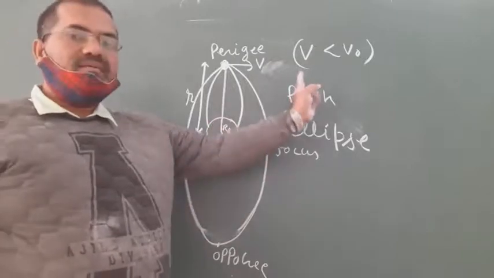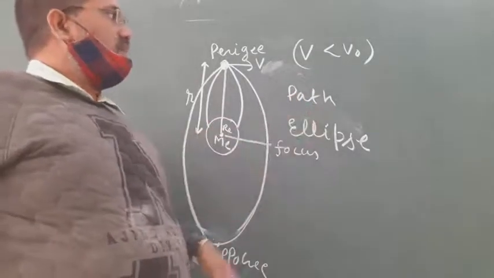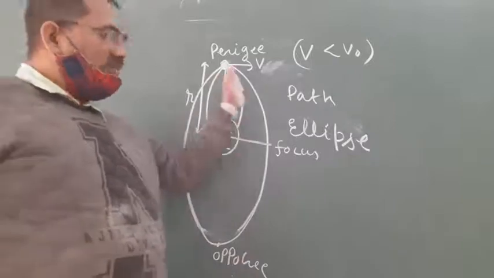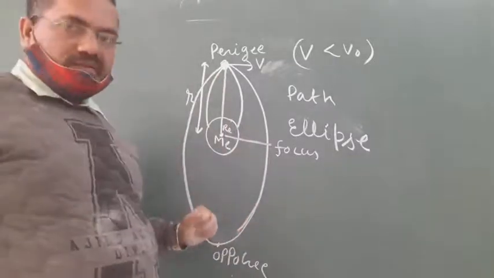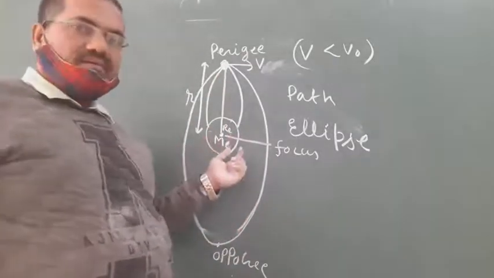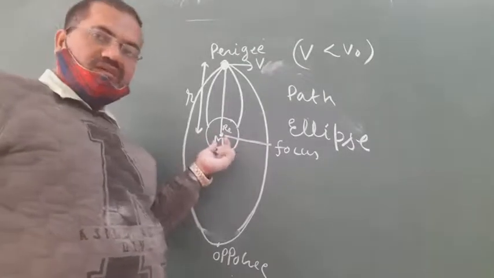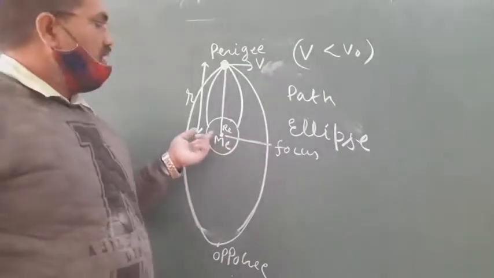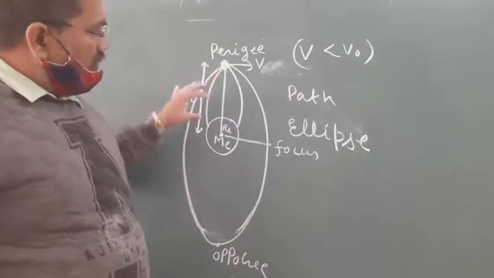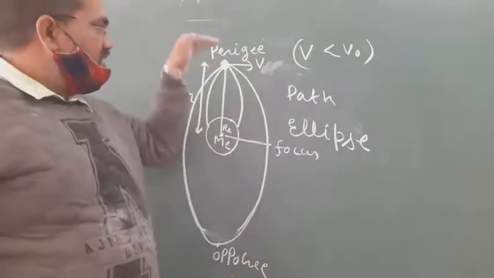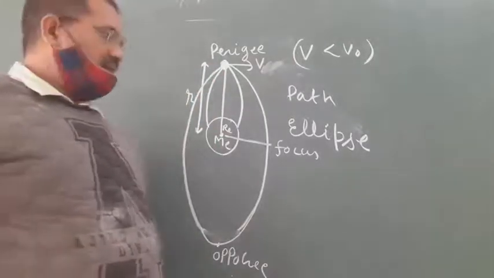So when the speed of the satellite is less than the orbital speed, then it will follow the path of an ellipse having the center of the Earth as a focus, and the focus is on the nearest side of the satellite.